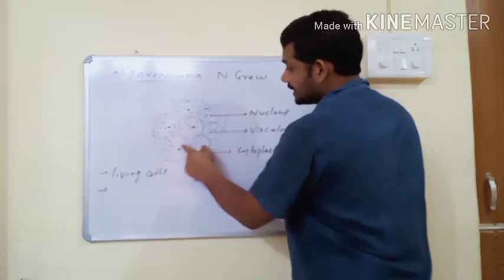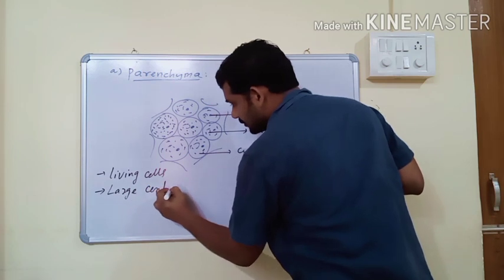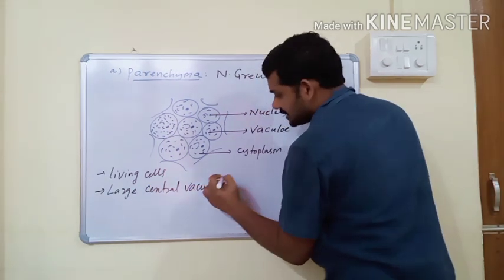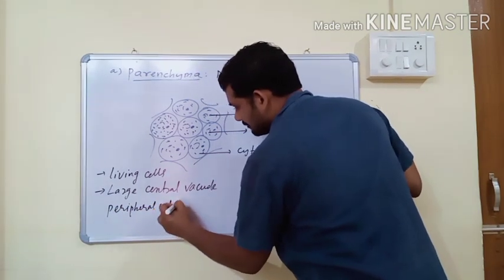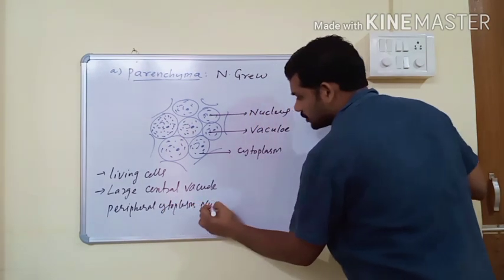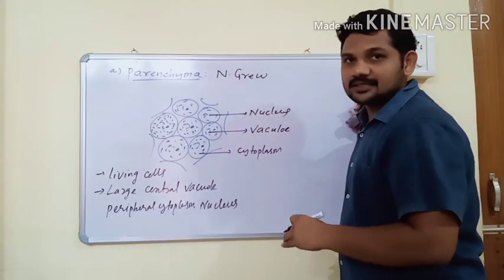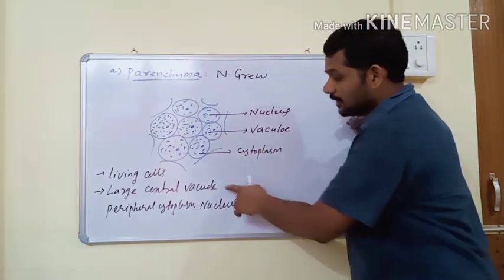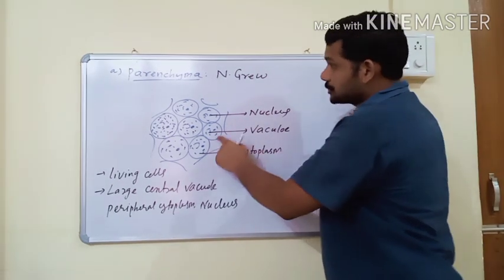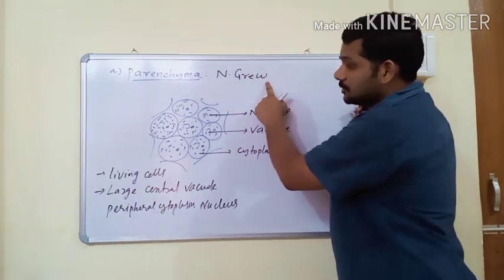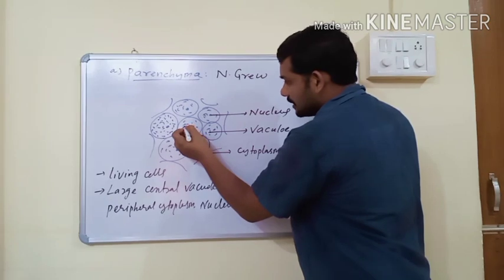These parenchymatous cells have a large central vacuole, peripheral cytoplasm and a prominent nucleus. The presence of vacuole, cytoplasm and nucleus is the characteristic feature of any plant cell. The vacuole is present only in plant cells; it is absent in animal cells. So the term parenchyma was given by Grew. This tissue is made up of living cells, and the living cells have a prominent nucleus, large central vacuole and peripheral cytoplasm.